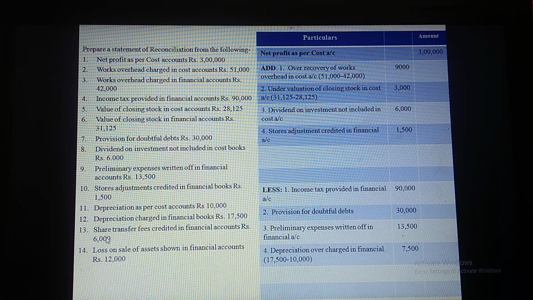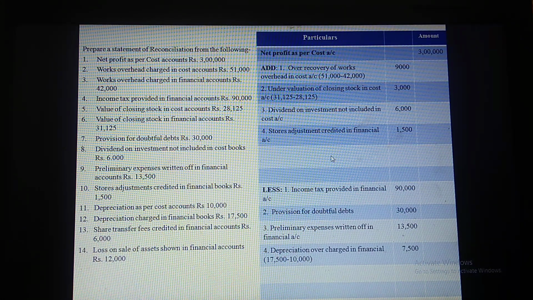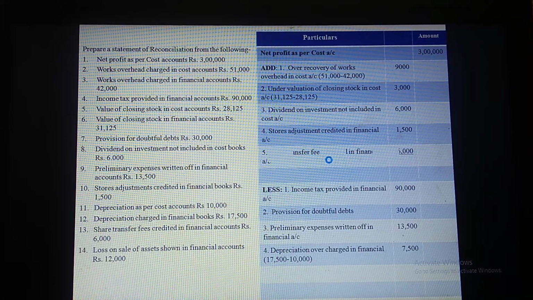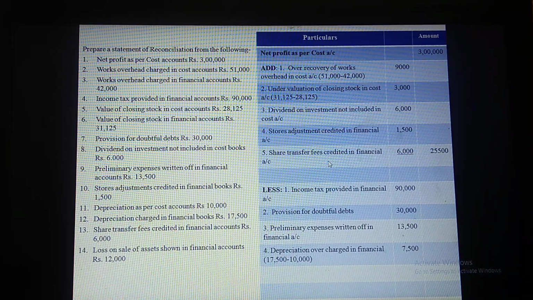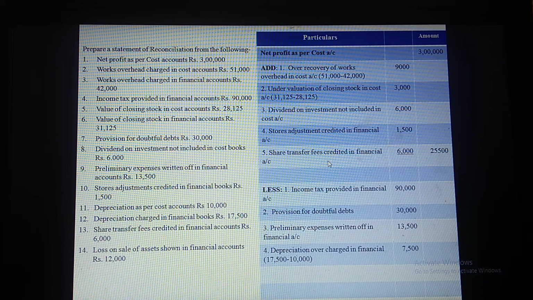Next item, share transfer fees credited in financial accounts, rupees 6,000. Again, credited means it is an income. So share transfer fees credited in financial account, it is an income. Let us add it. So share transfer fees credited in financial account is rupees 6,000. Next is loss on sale of asset. Loss means we have to deduct it.